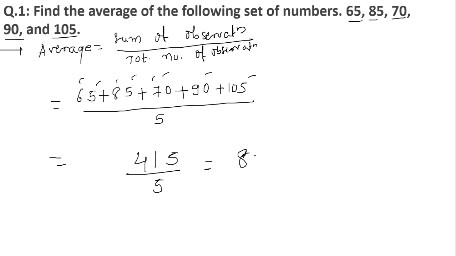So 5 8s are 40, 5 3s are 15. 83 is the average of the set of numbers mentioned in the question. I hope you have got the question. Moving on to the next one.